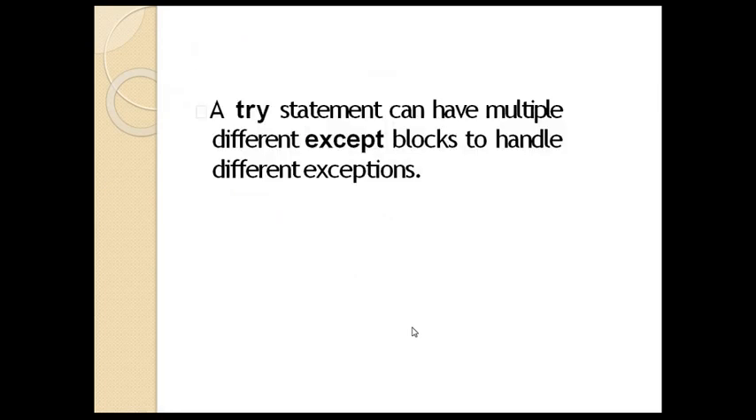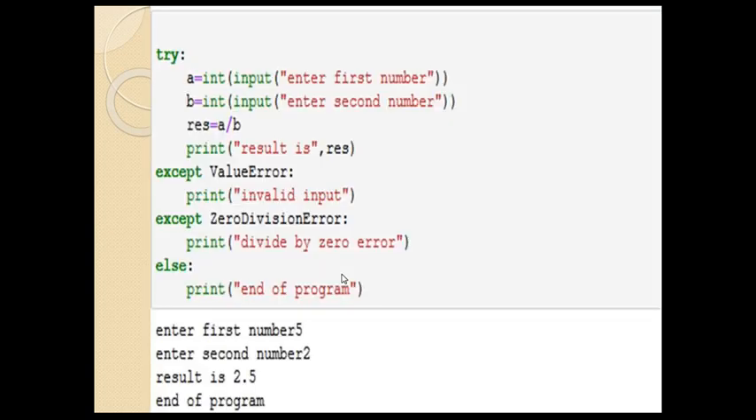Now next, a try statement can have multiple different except blocks to handle different exceptions. Till now we have used a try block, multiple try blocks and a single except in them. Now further we can use a try with multiple excepts also. Let's see how it works. Here I make a program in which I'll take the same program, that is division by 0. If it works properly, then the result is printed.